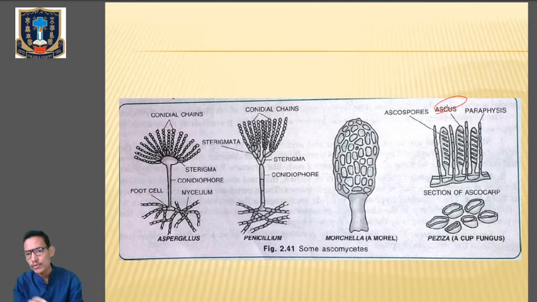So don't get confused between the ascus and the ascospore. When the ascus will rupture, will break, then ascospores will be released. These ascospores are present within the ascus. It may be 4 or 8. Generally there will be 8 haploid ascospores within the ascus, formed by the fusion of 2 hyphae of opposite mating types. Clear? Next one.